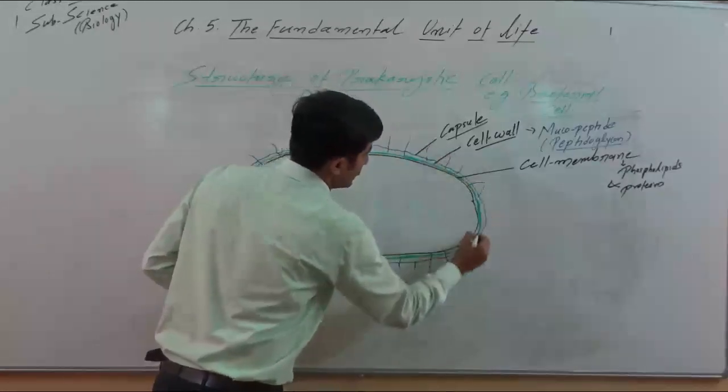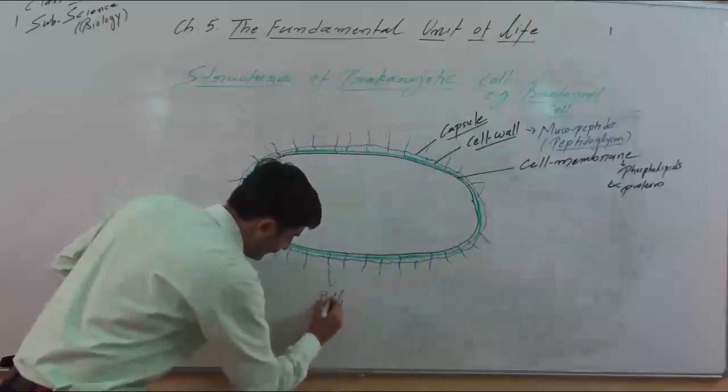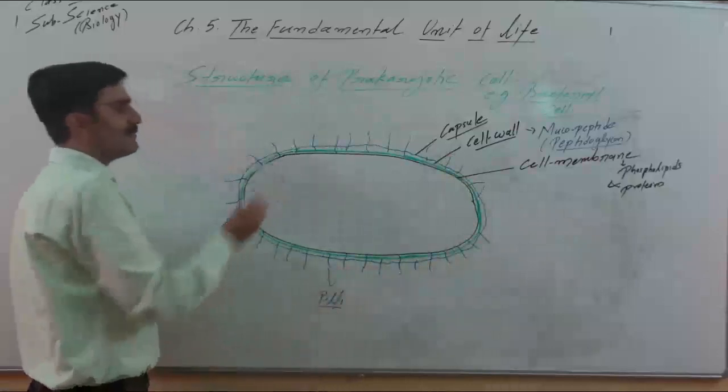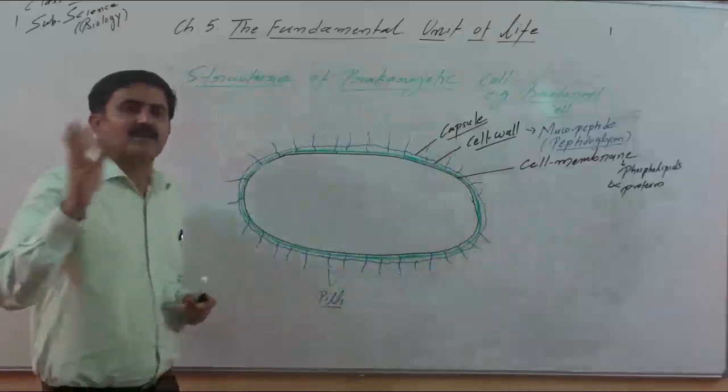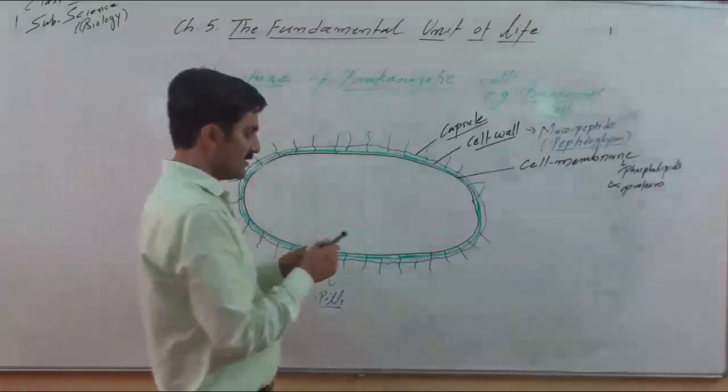In the surroundings, these can be labeled as the pili or fimbriae, helping in adhering to the surface. They can attach themselves to any surface. Beside that,